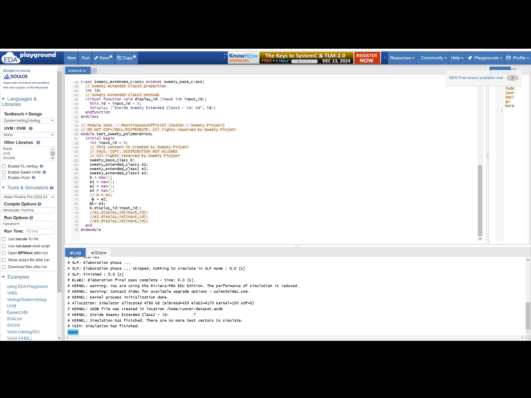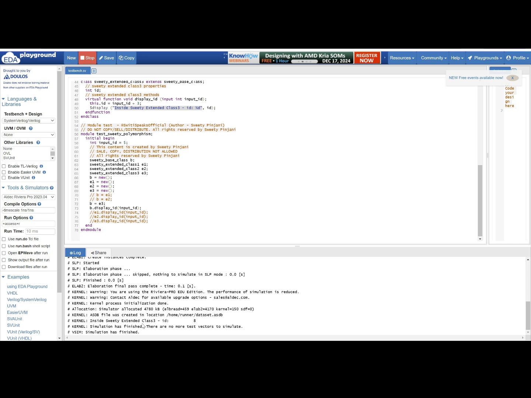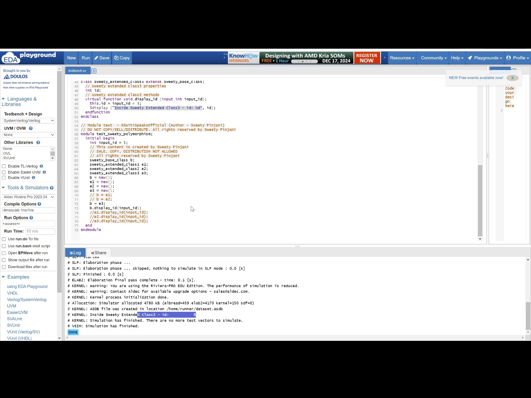Similarly, when you assign the base class handle to extended class 3, then the extended class 3 method will get displayed. Let us run this and see again. So in extended class 3, the implementation is I am incrementing the input ID by 3. 5 plus 3 will be 8. So my display should be inside Sweetie extended class 3 ID 8. This is what I am expecting. Let me run and see if I am getting the display. Here, if you see, you are getting the display. This is how polymorphism works in SystemVerilog.